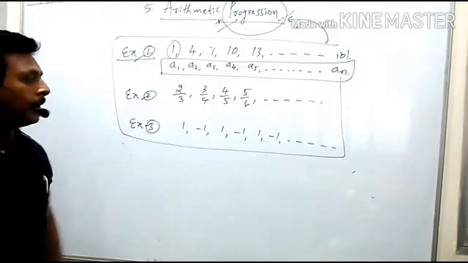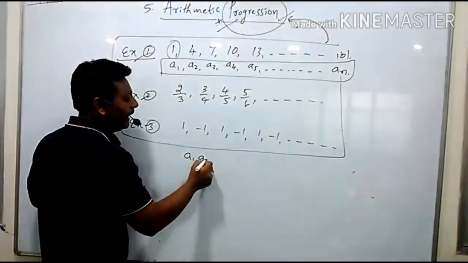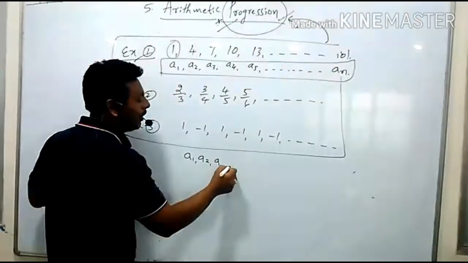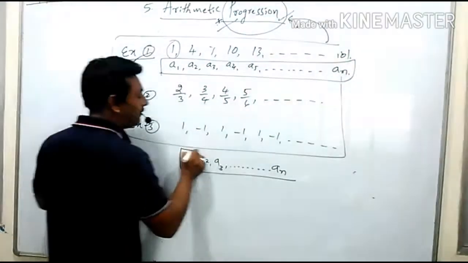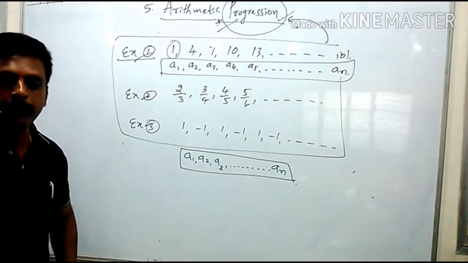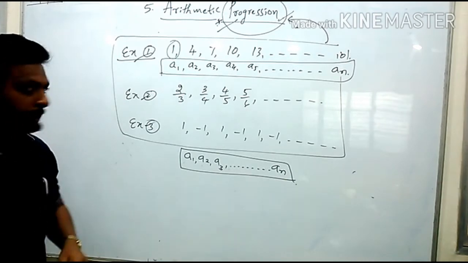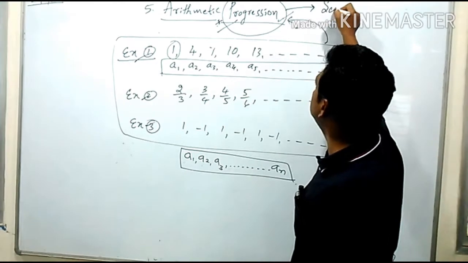Therefore, the general form of a progression is this one only: A1, comma, A2, comma, A3, comma, dash, dash, dash. At the end, what you are writing is called An. This is called a progression. Sometimes a progression is also called a sequence.